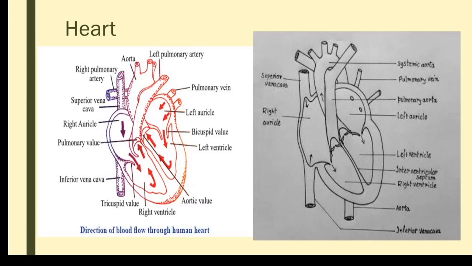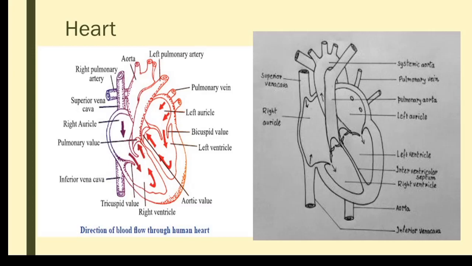The same way, from the left ventricle there is a major blood vessel called the aorta, and the aorta carries the pure blood from the left ventricle and supplies it to different parts of the body. These two vessels are again guarded by valves, called semilunar valves.